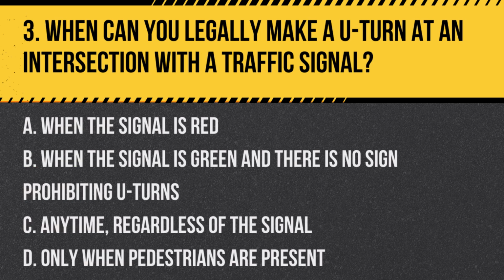Question 3. When can you legally make a U-turn at an intersection with a traffic signal? A. When the signal is red. B. When the signal is green and there is no sign prohibiting U-turns. C. Anytime, regardless of the signal. D. Only when pedestrians are present. Answer: B. When the signal is green and there is no sign prohibiting U-turns. U-turns at intersections with traffic signals are permitted when the light is green, provided no sign explicitly prohibits the maneuver.